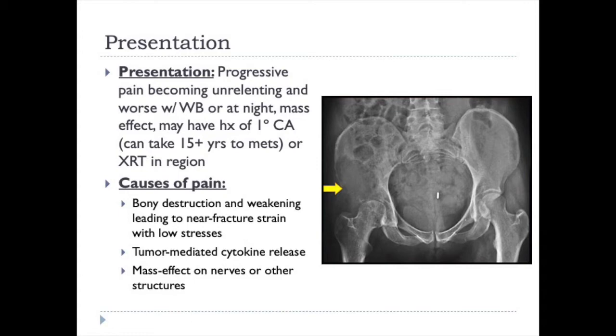They may have a mass effect as the tumor continues to grow outside the bone and may compress neurovascular structures or cause pain on adjacent structures. They may have a history of a primary cancer, but it can take 15 or more years to metastasize, so a remote history of primary cancer does not necessarily rule that out as a potential cause for the present metastatic disease burden. They may have also had a history of radiation therapy in that region, especially in breast cancer, where this could actually be a secondary radiation-induced tumor as opposed to a relapse of the original primary.